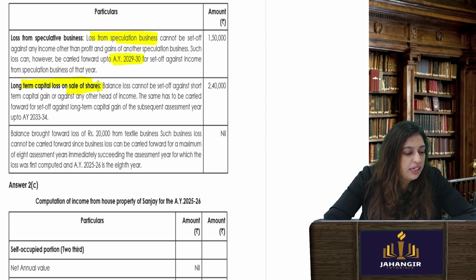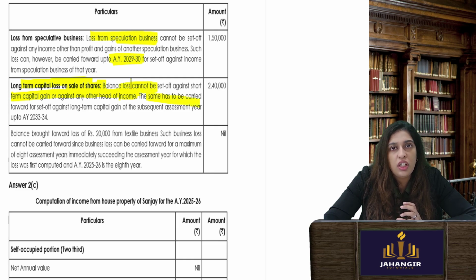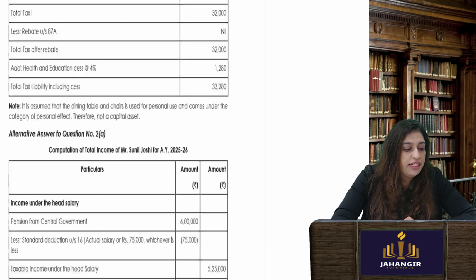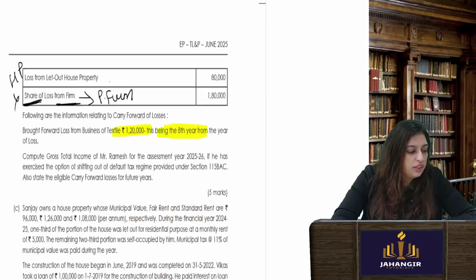Long term capital loss balance cannot be set off against short term capital gains or any other head of income. So long term with long term. Okay, balance brought forward loss of 20,000 cannot be carried forward because 8 years have expired. So this will be okay. This is easy. We have completed the second sum also. Now let's go to the third one.